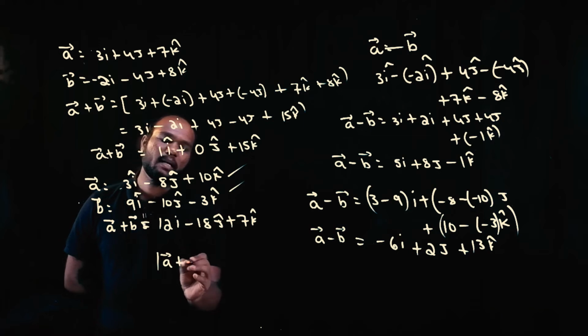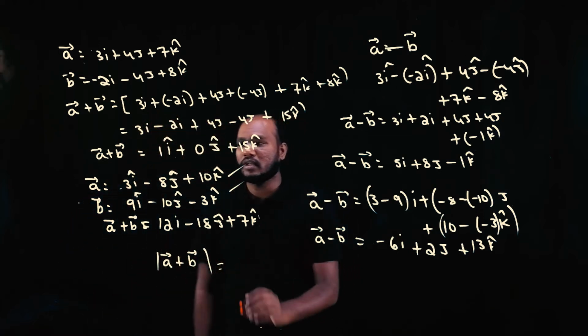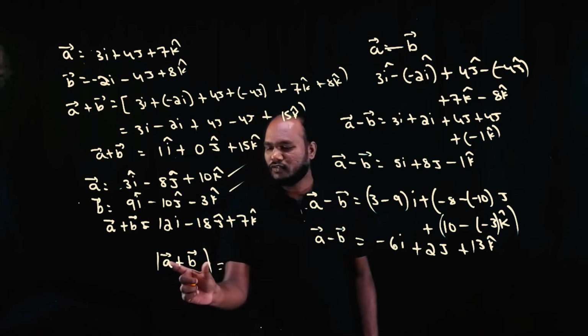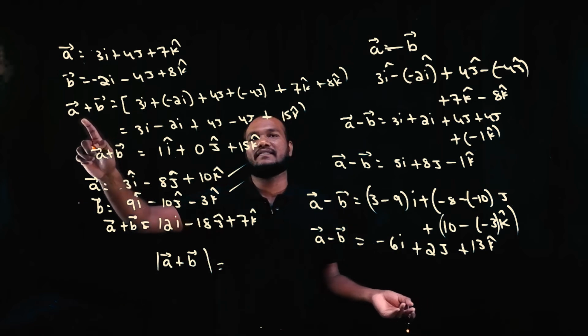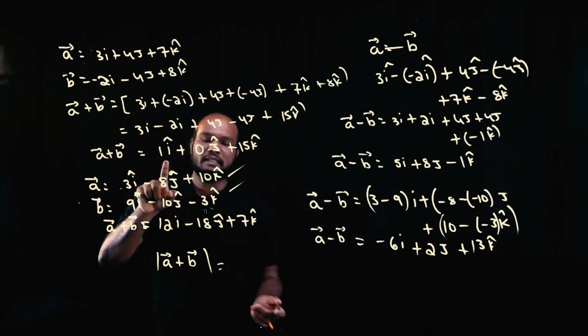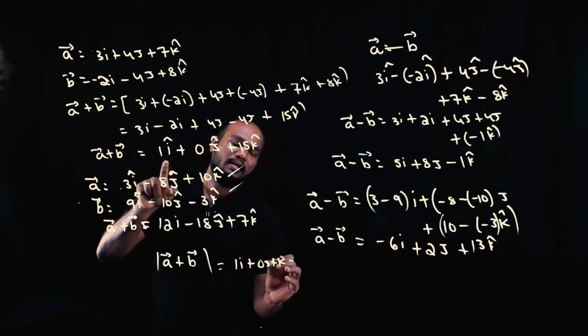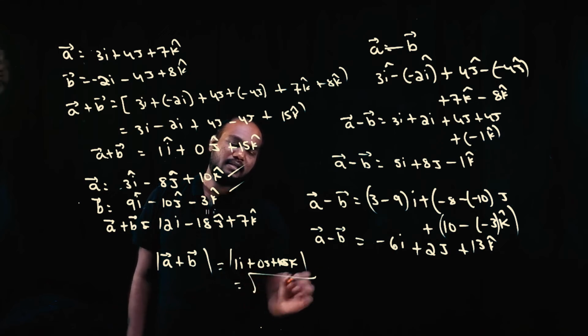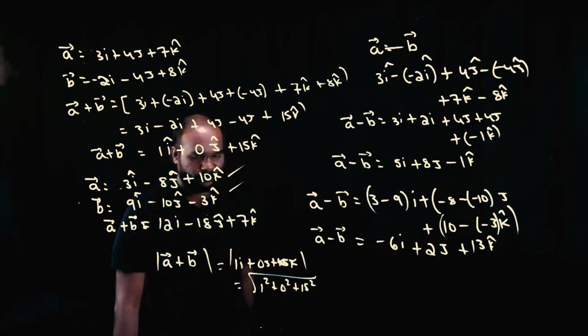Now if I ask you, what is the magnitude of the first question, a bar plus b bar? Magnitude of a bar plus b bar. You know how to solve now. To find a magnitude, first we have to get the vector a bar plus b bar. Do we have a bar plus b bar? Yes, we have. What is a bar plus b bar? This 1i plus 0j plus 15k. Now we want a magnitude of this. How do you do that? Root of 1 square plus 0 square plus 15 square.